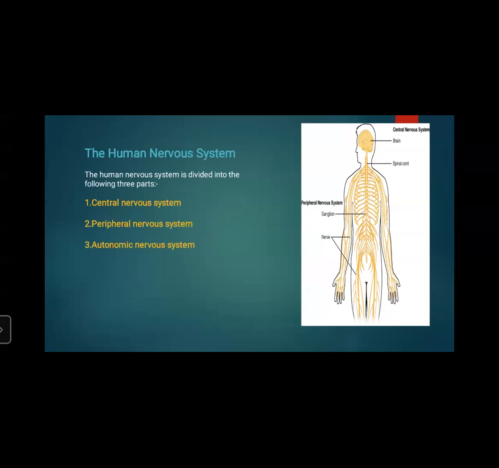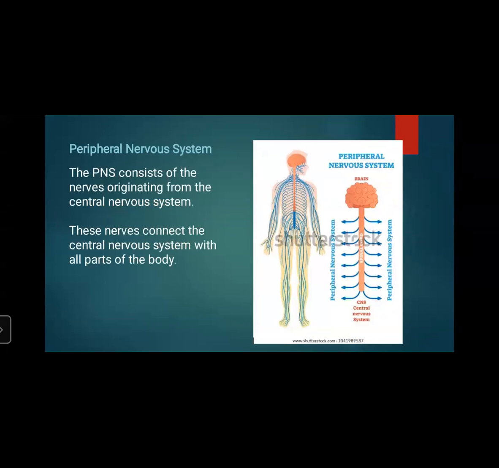You can see a picture shown in front of you. In that, the central nervous system consists of the brain and spinal cord, and then the peripheral nervous system consists of ganglia and nerves. Now let us learn about the peripheral nervous system, PNS for short. The peripheral nervous system consists of nerves originating from the central nervous system. We have learned what the central nervous system consists of: the brain and spinal cord.